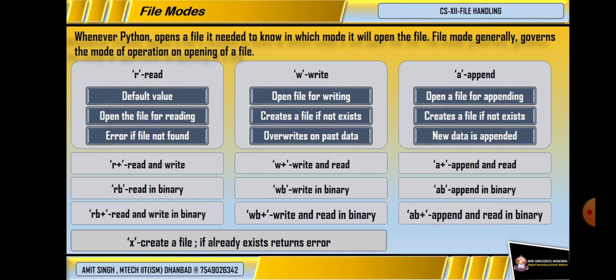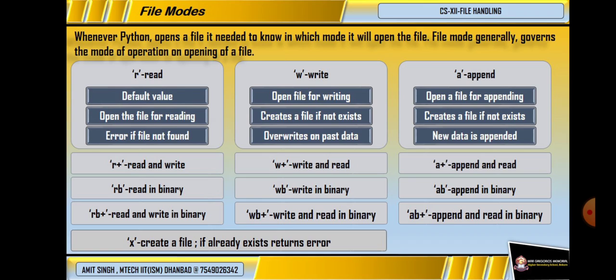Moving on, you will see R plus mode, W plus mode and A plus mode. It is nothing but in R plus mode we will read and write, in W plus mode we will write and read, and in append plus mode we will append and read. The additional feature of reading is added with R, W and A.